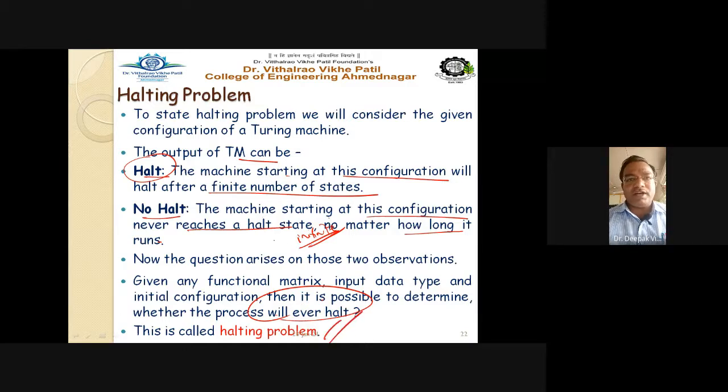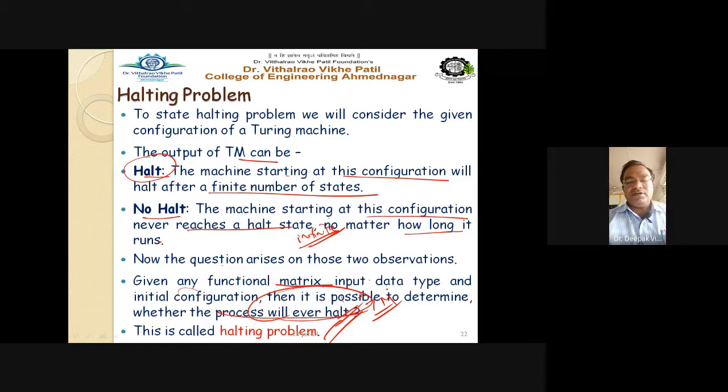The problem is, given a functional matrix, input data and initial configuration, is it possible to determine the process of halting of that particular Turing machine? Means we do not have to find out whether the Turing machine halts or not, but we have to find a process which will tell whether the Turing machine halts or not. That is called the halting problem of the Turing machine.